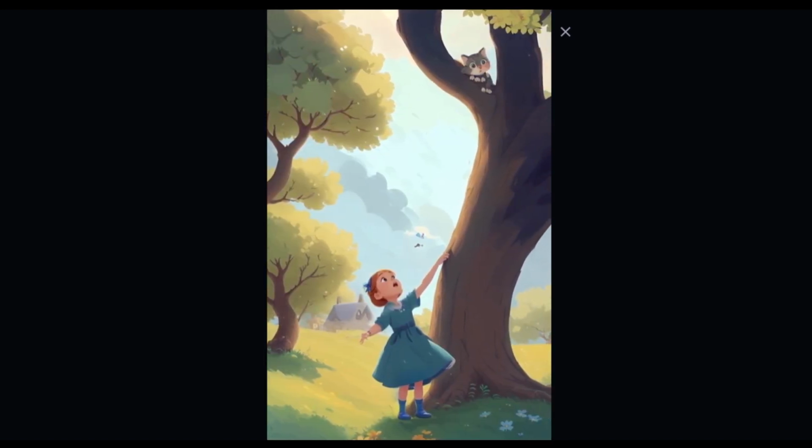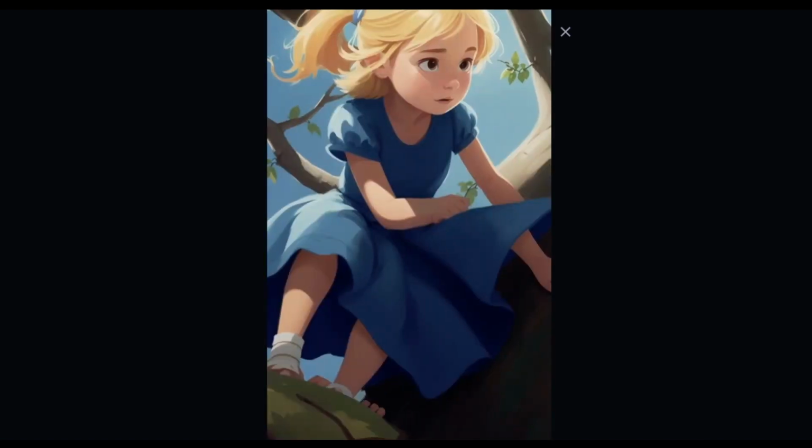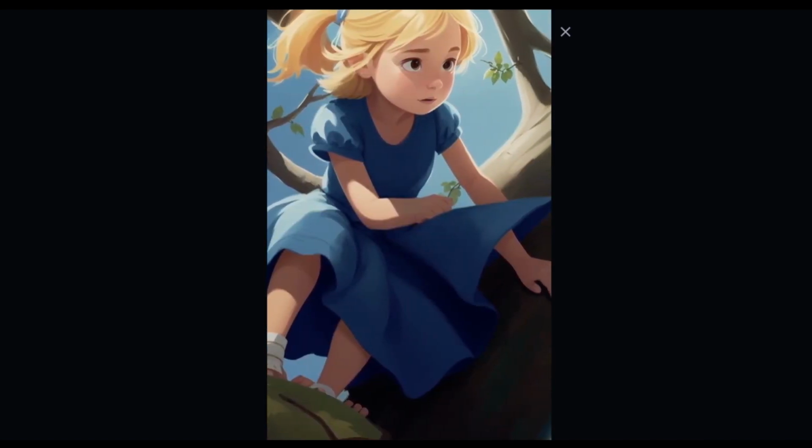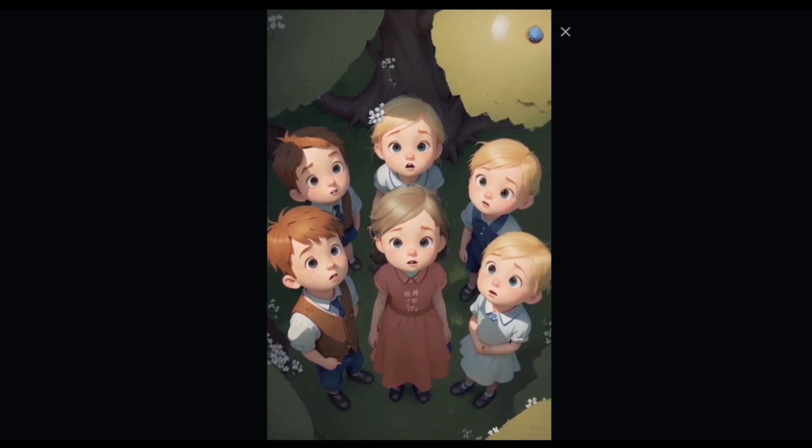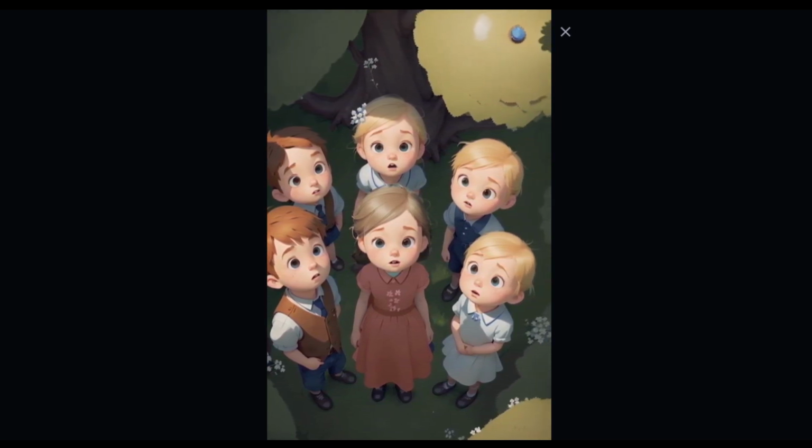She looks up and sees a scared kitten stuck high in a tree. She knows she has to help it. All the other kids are watching Mia climb. They can't believe what she's doing. They're really surprised to see shy Mia being so brave.